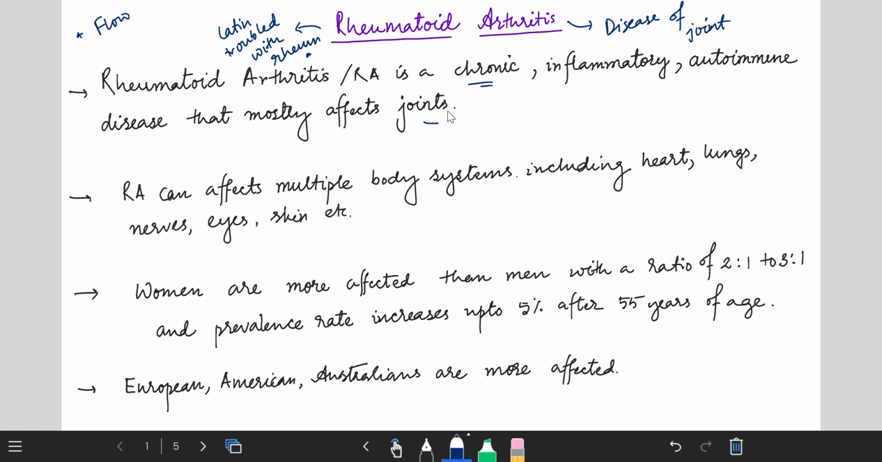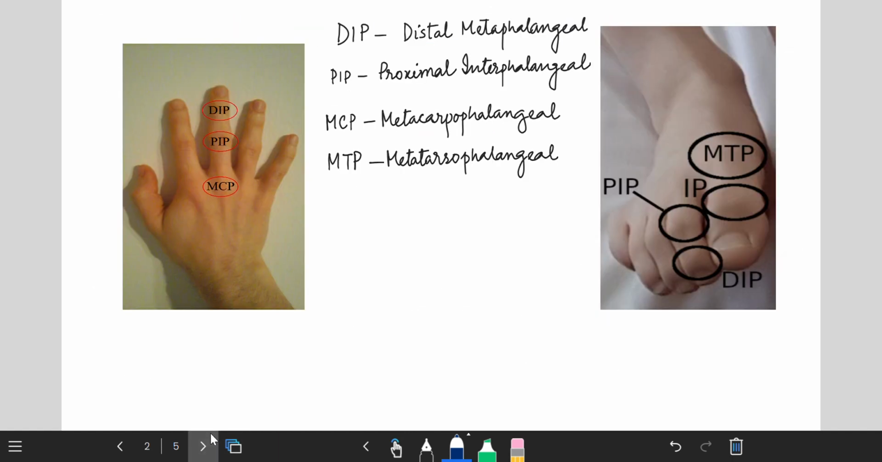We will understand this with a picture. Okay, so this part, the DIP or distal interphalangeal joint, is mainly not affected in rheumatoid arthritis. Only PIP, MCP and MTP are affected. PIP means proximal interphalangeal joint, MCP means metacarpophalangeal joints, MTP means metatarsophalangeal joints. Okay, so MTP, PIP, MCP are mainly affected.